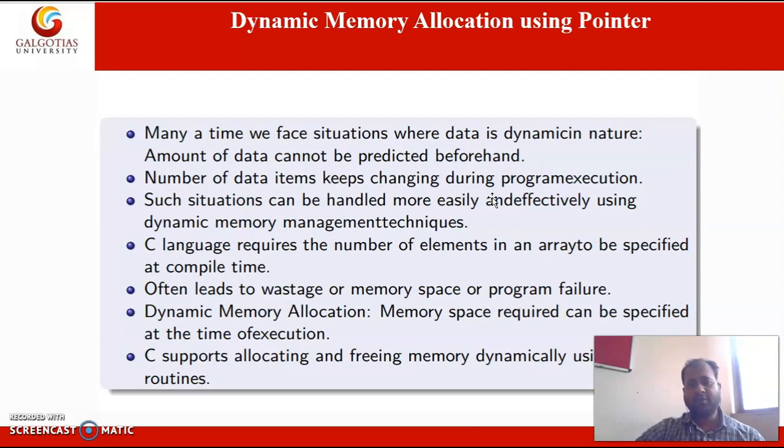It reserves some memory space for a particular type of variable. If we declare an int variable, then 4 bytes are allocated to the int variable.